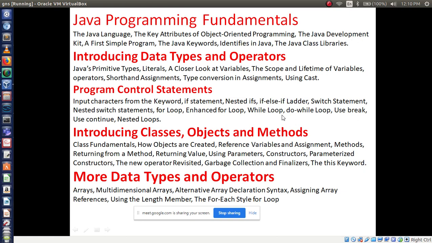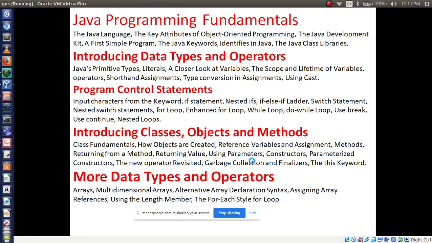And in classes, they may ask constructor and parameterized constructor, garbage collection and finalize method, and an important one is this keyword, okay? And here they may ask you to explain multi-dimensional and single dimensional arrays with an example, and the length member and enhanced for loop.